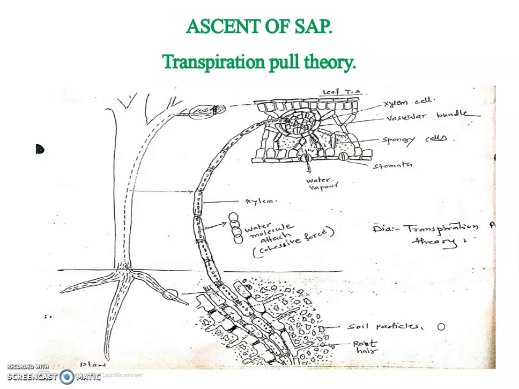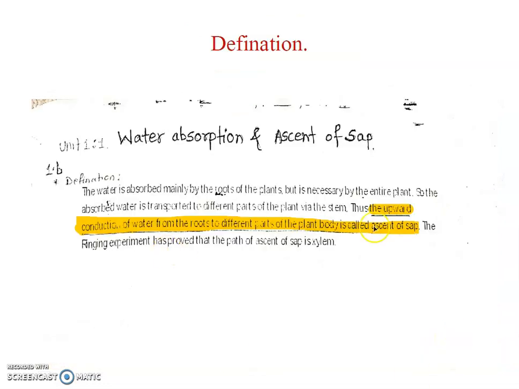So ascent of sap means upward movement of absorbed water against gravitational force to the various aerial parts. So we can say that the upward conduction of water from the roots to different parts of the plant body is called ascent of sap.